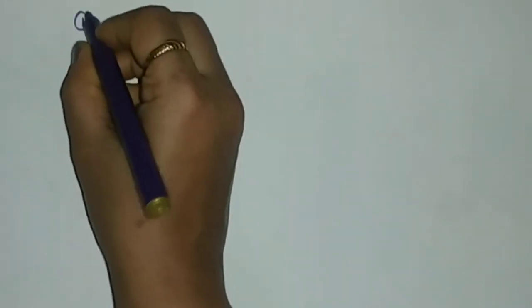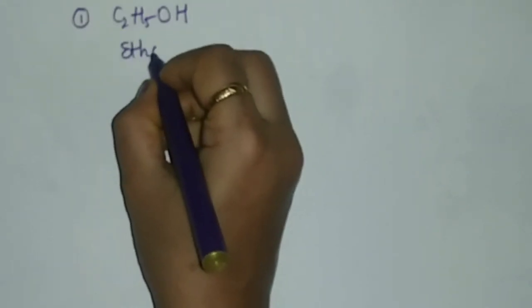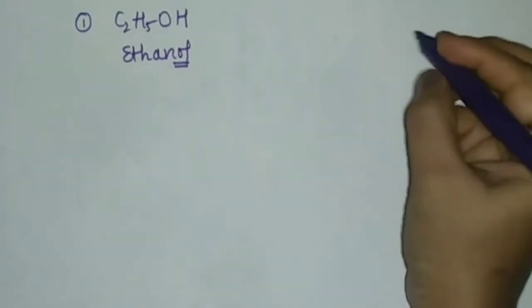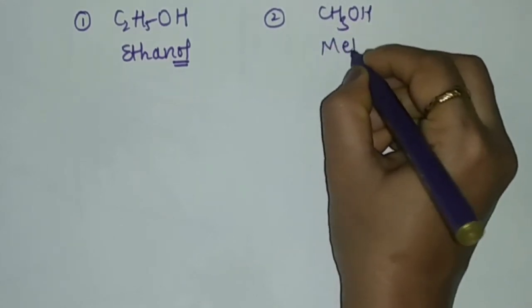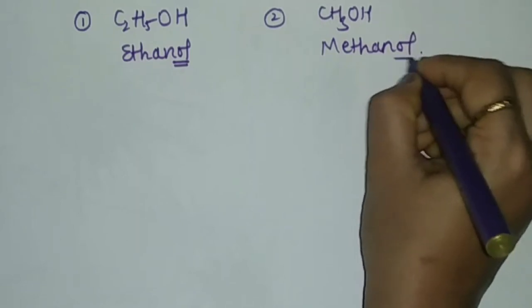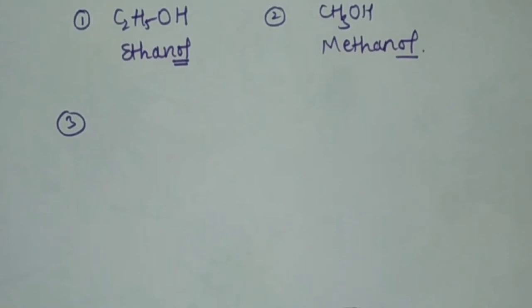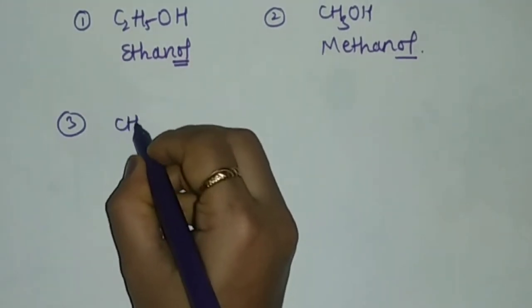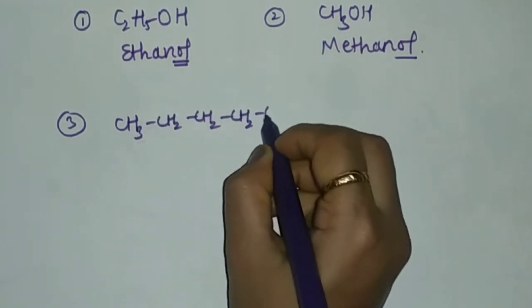Now, let us consider examples of alcohols. For example, C2H5OH, that is ethanol. Second is CH3OH, that is methanol. Next, we'll consider one example of a primary alcohol or normal alcohol: CH3, CH2, CH2, CH2OH.